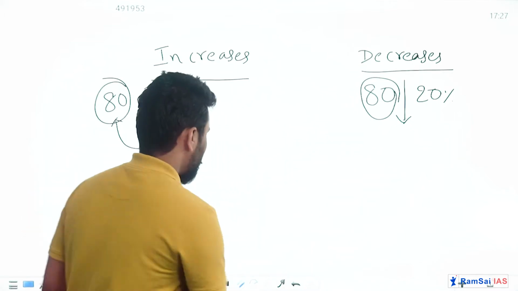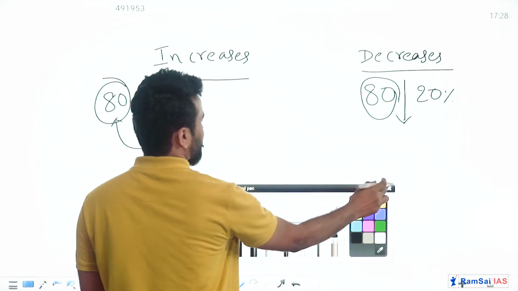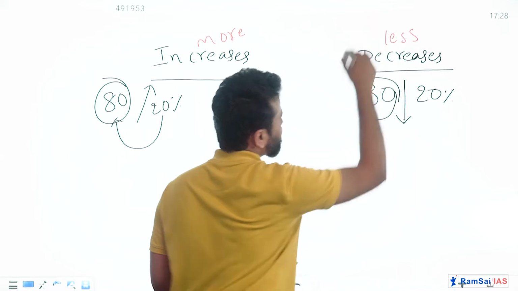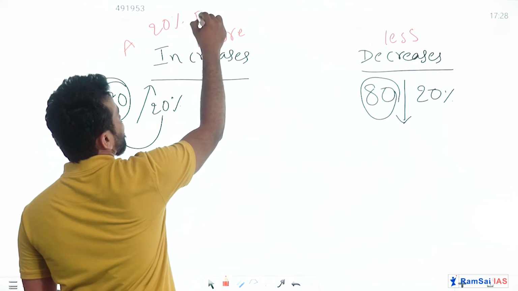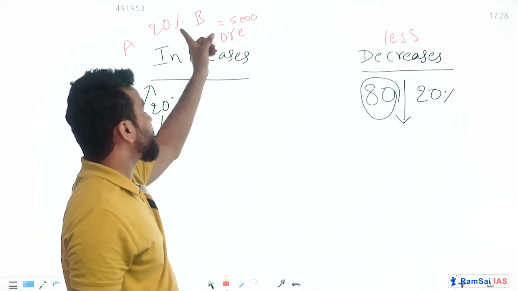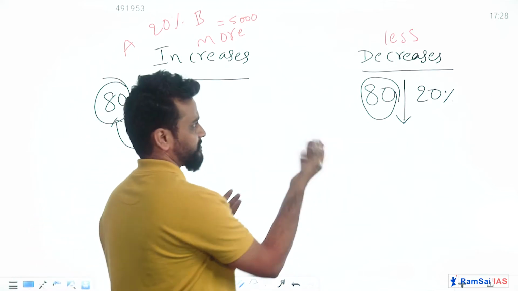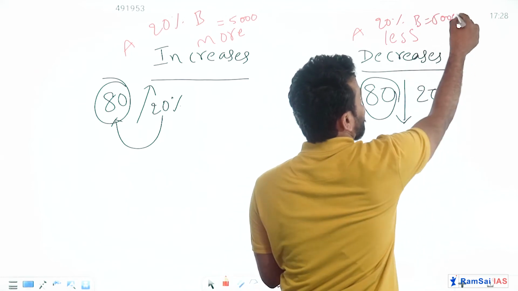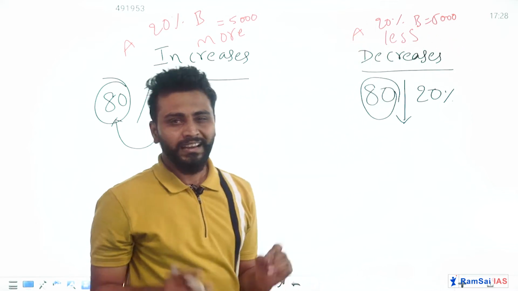The second scenario: sometimes percentages are more and sometimes percentages are less. For example, A's salary is 20% more than B's salary, where B's salary is 5,000 rupees. Then tell me what is A's salary. Here you need to find out 20% of 5,000 and then add it to 5,000. Or else, A's salary is 20% less than B's salary, whereas B's salary is 5,000. Here also you need to find out 20% of 5,000 and subtract that from 5,000 to get A's value, right? It is a bit lengthy one.